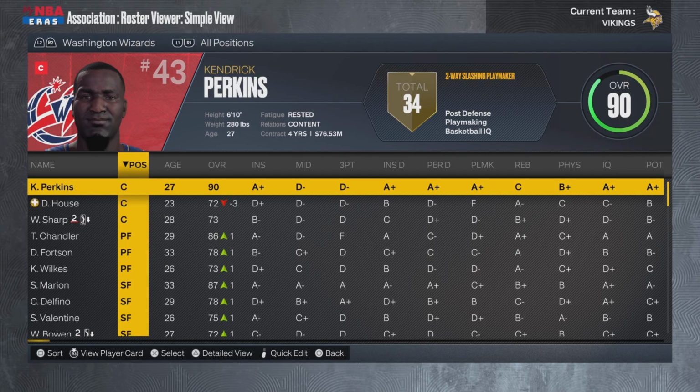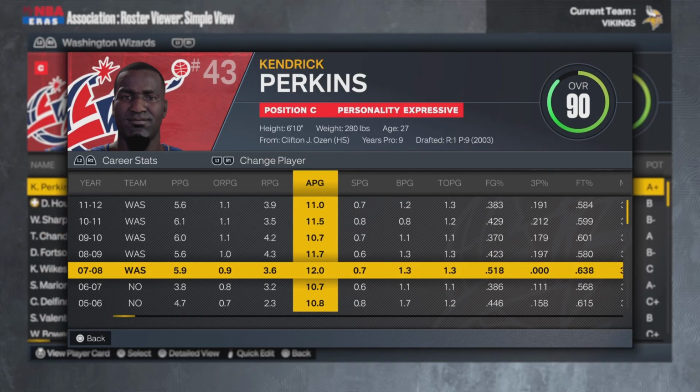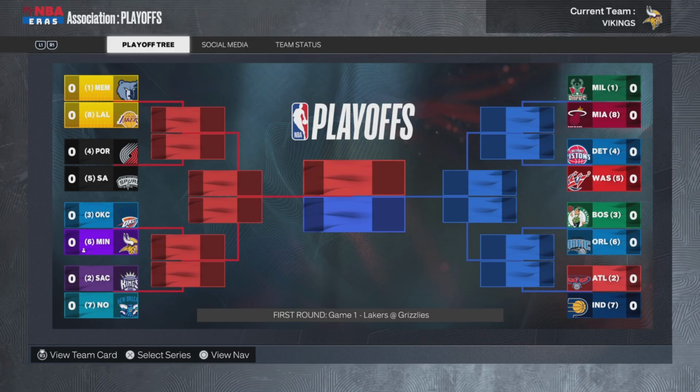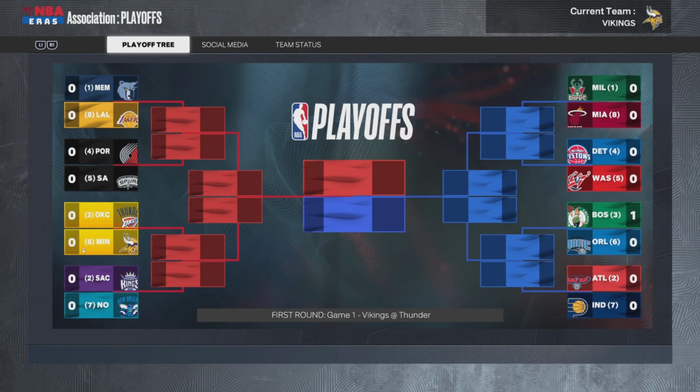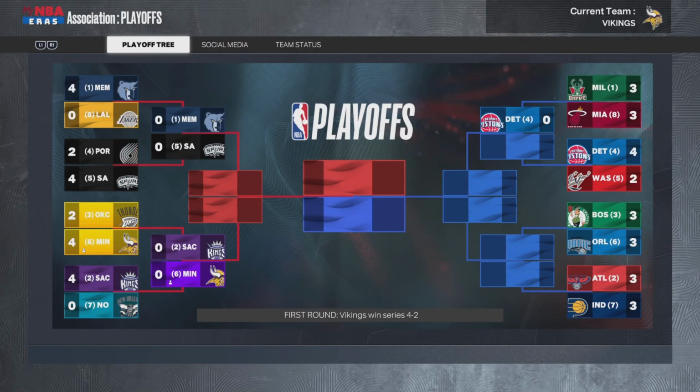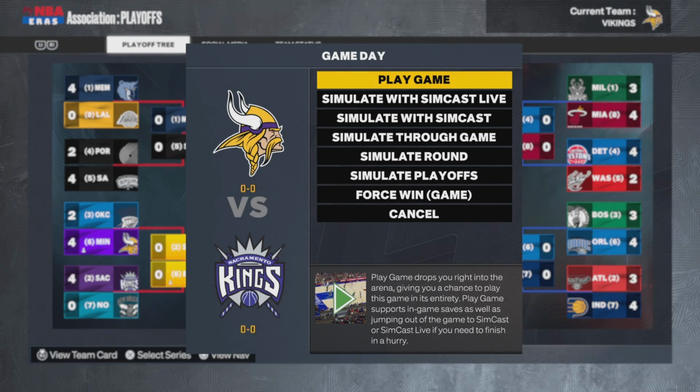But right here, you have Kendrick Perkins, a 90 overall for the Washington Wizards. Now, you may be like, oh my God, Kendrick is a 90? That's ridiculous. That's not the weirdest part about this. He's been averaging 10 plus assists since he got drafted. Him and Tom Brady are battling for that passing record. Screw John Stockton. Brady wants it. But not only Brady, so does Kendrick Perkins.